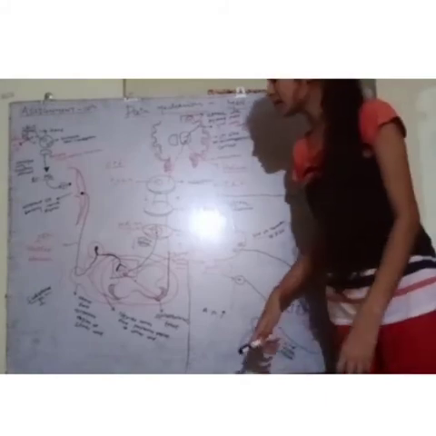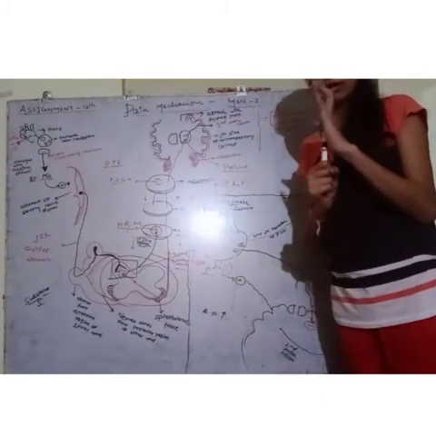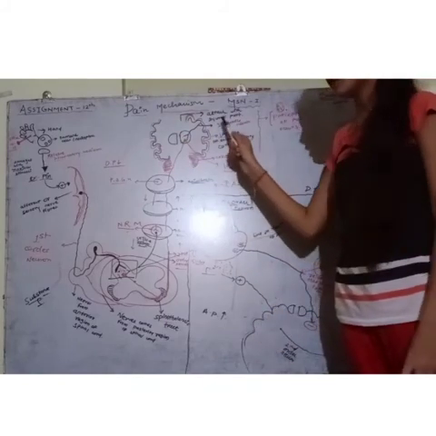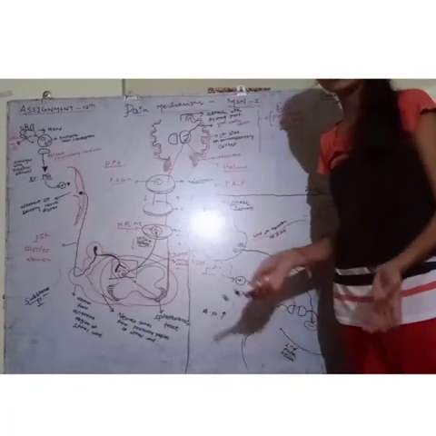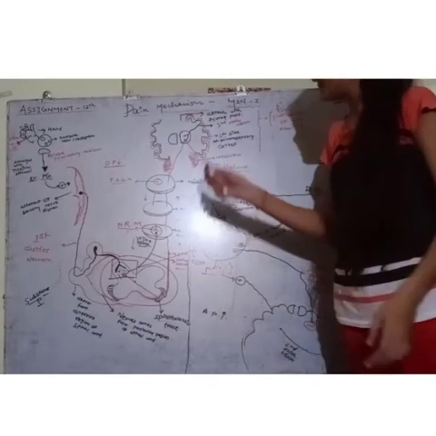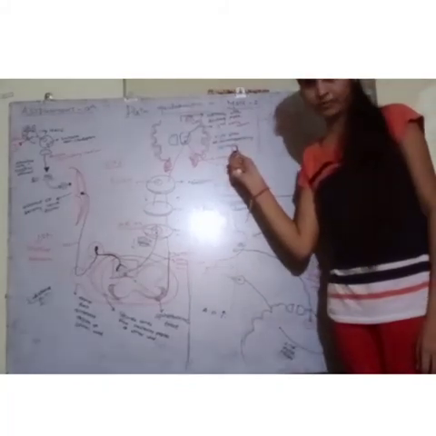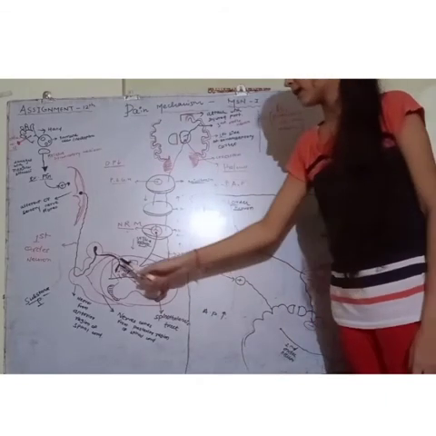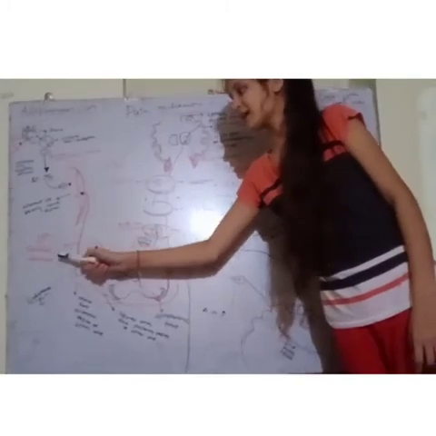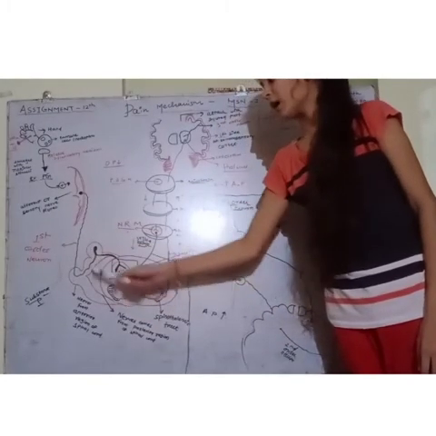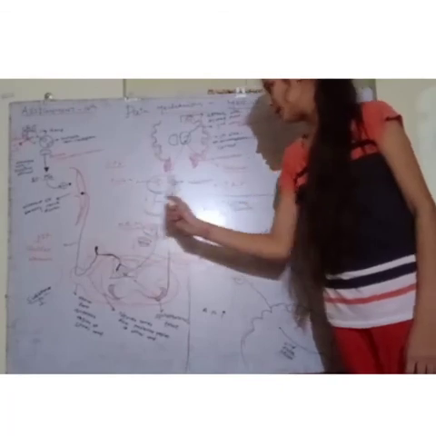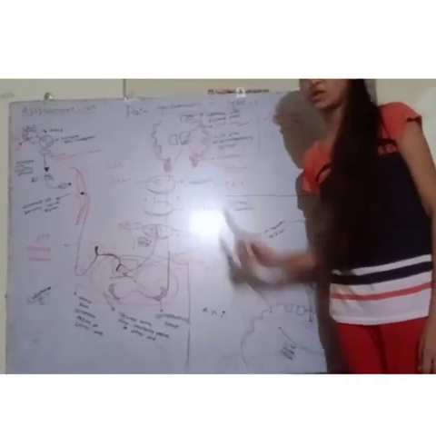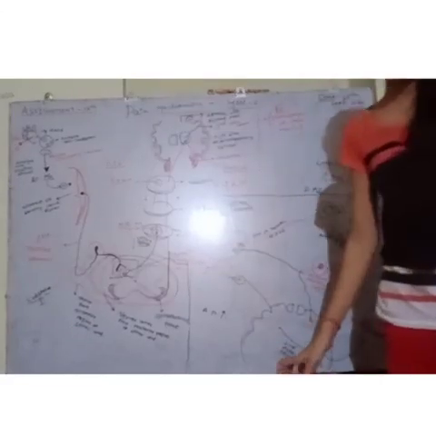Now one important note is that if we get an injury in our right hand, suppose, then the somatosensory cortex involved will be on the opposite side to the injured part. For example, if we get an injury on our left hand, then the somatosensory cortex will be on the right side, and if it is on the right side, then it is on the left side. The second important note is that the chemical released by the first order neuron is responsible for the ascending pathway. The ascending pathway means the transmission of the impulses towards the brain. So this is about the pain mechanism. Very important topic.